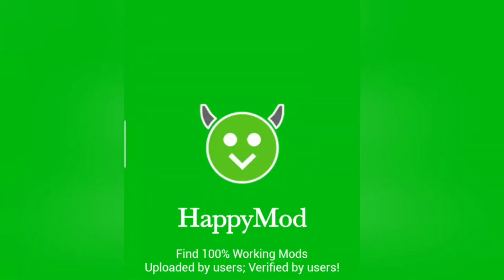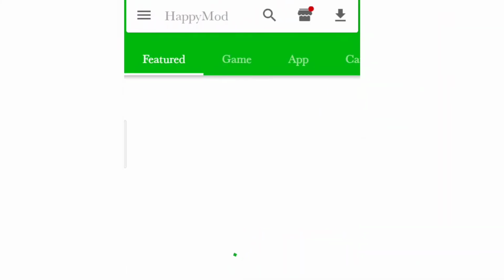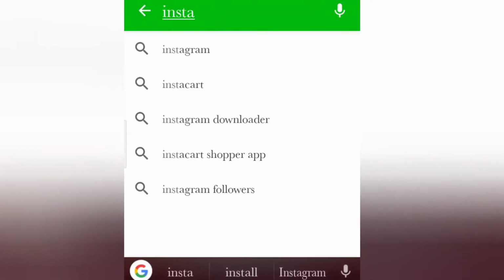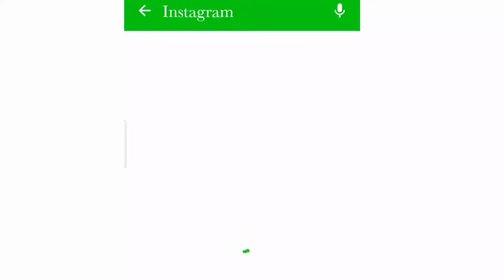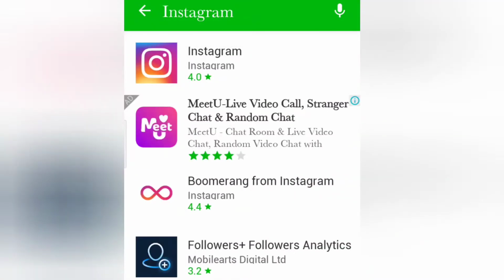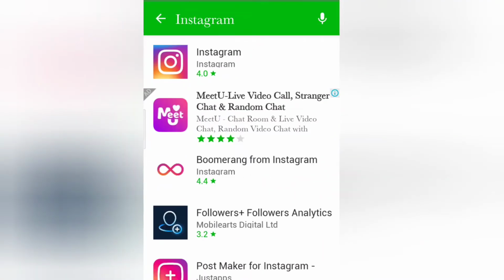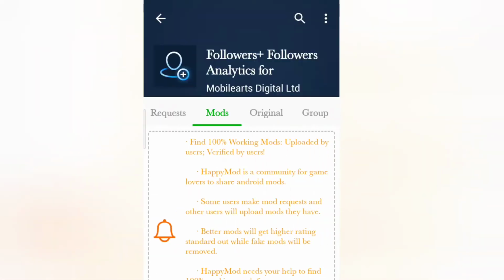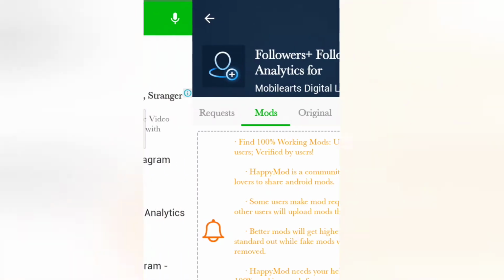For now, let's start. So open the Happy Mod. And yeah, you will not get this app in Play Store or any other app store. You need to download it from Chrome. So that's obvious. Go to the search bar and type Instagram. You'll get your results. Click on the first icon. Sorry, not this one. Yeah, this one.